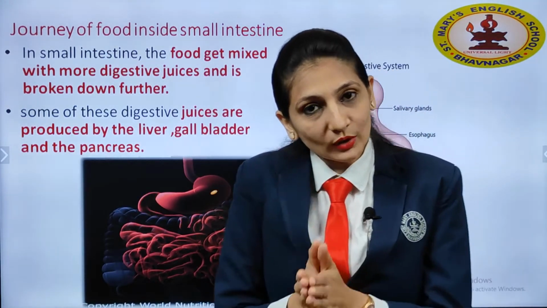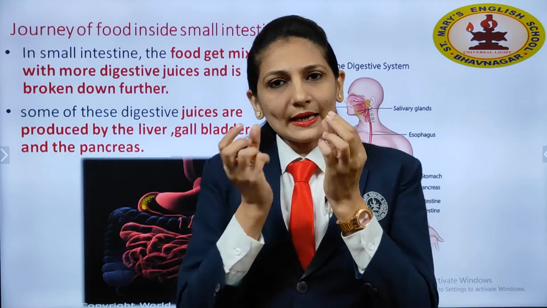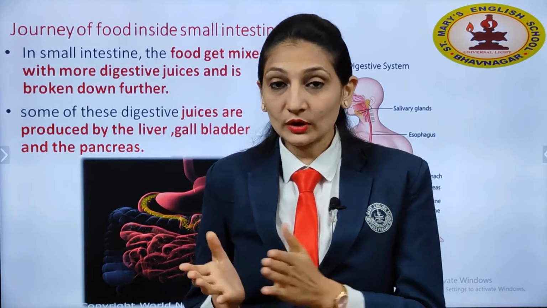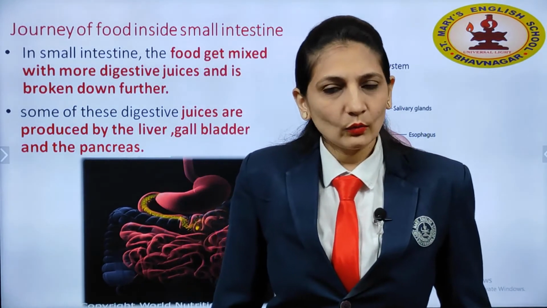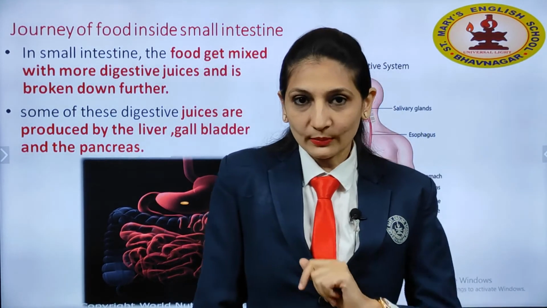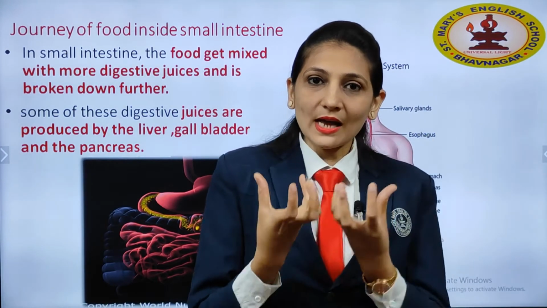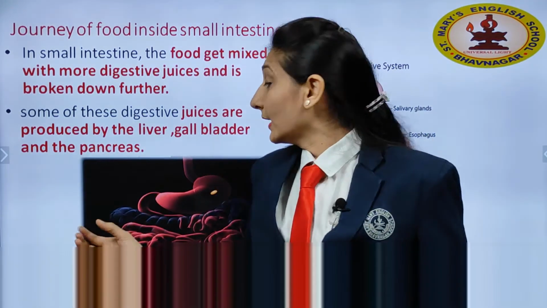After that, one more thing is also happening in the small intestine. There are some small projections called villi. Inside that, whatever food we had, like you had rice for lunch, out of that what are you getting? Yes, carbohydrate. Like you had a banana, what do you get out of that? Yes, potassium. So whatever nutrients are there in that food will be absorbed here in the small intestine. And the leftover food will reach the large intestine.